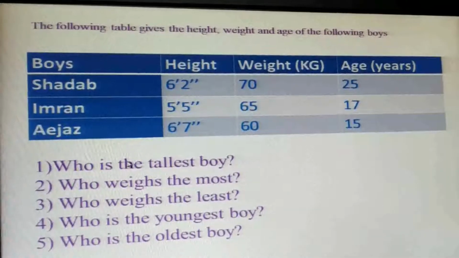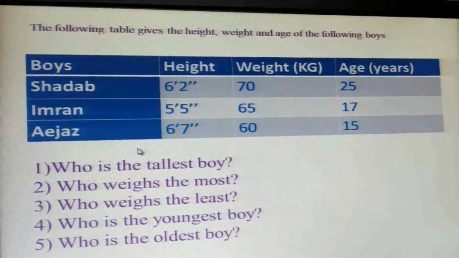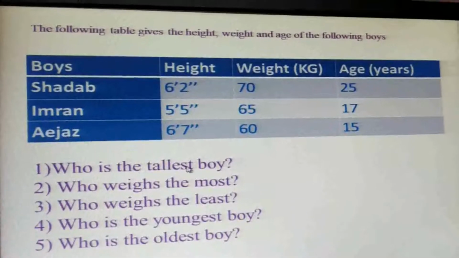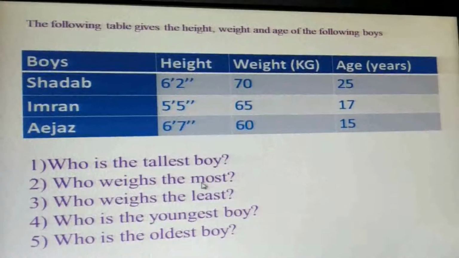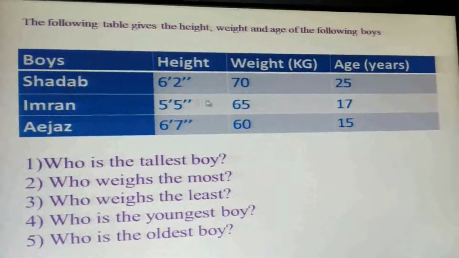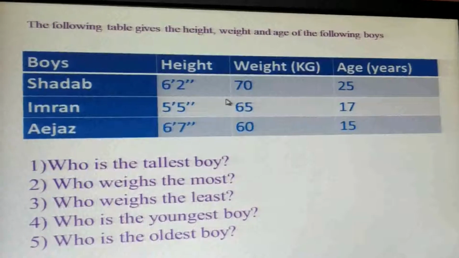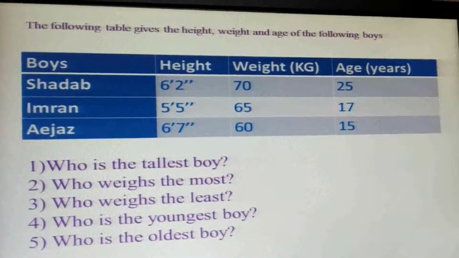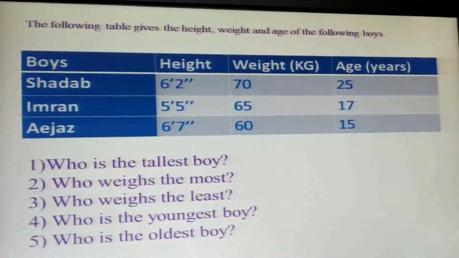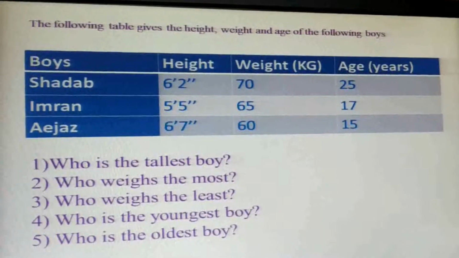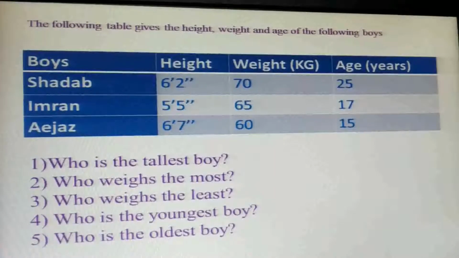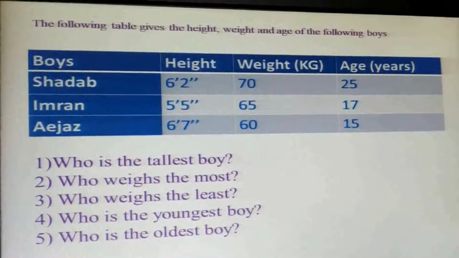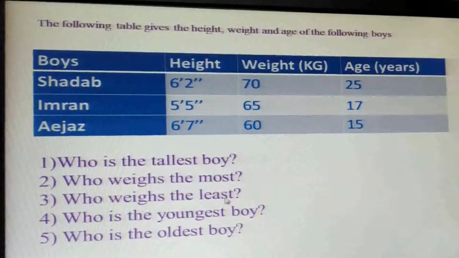Who is the tallest boy? Ejaz is the tallest boy. Who weighs the most? Shadab weighs the most. Most is the superlative degree of the adjective much. The comparative is more. Much, more, most. Who weighs the least?